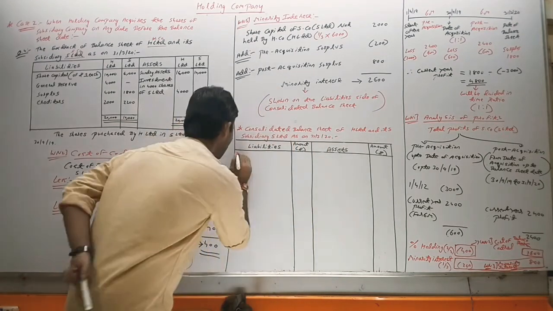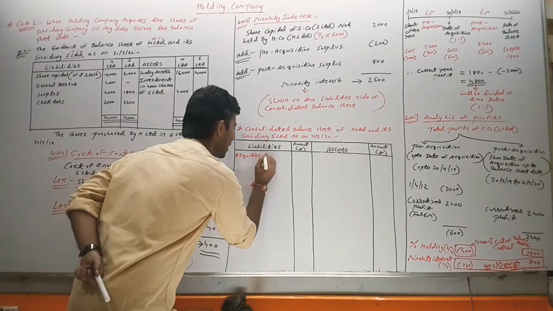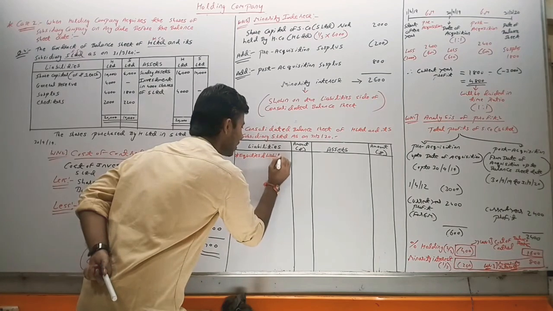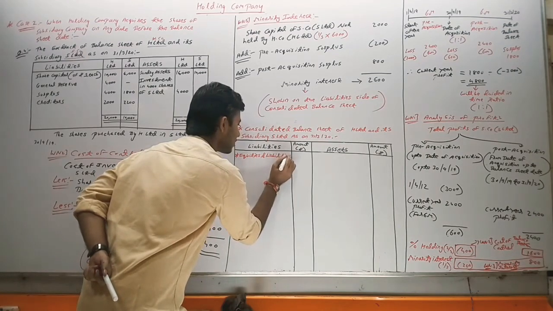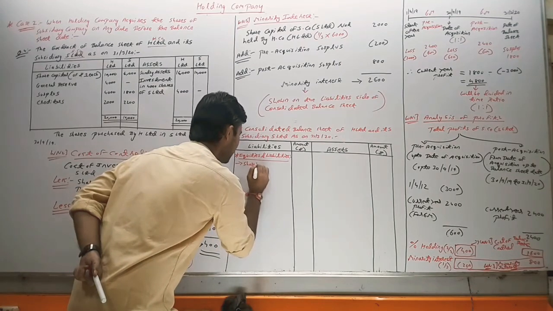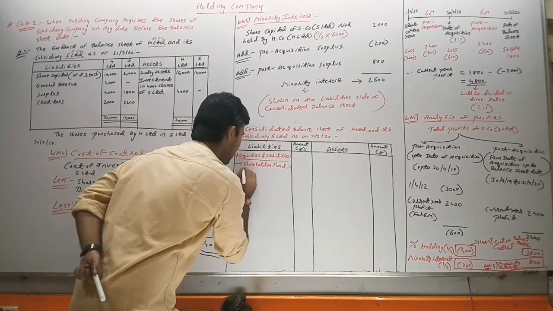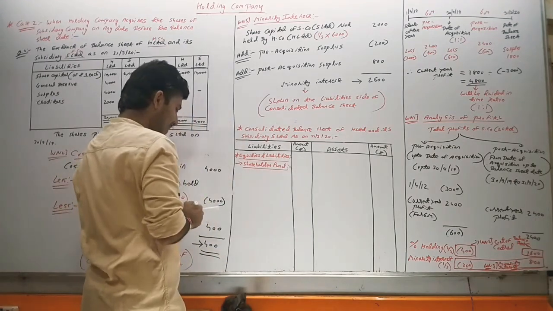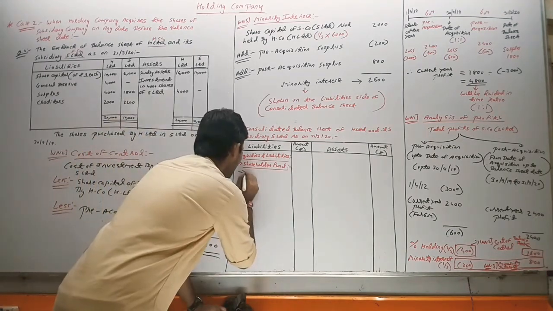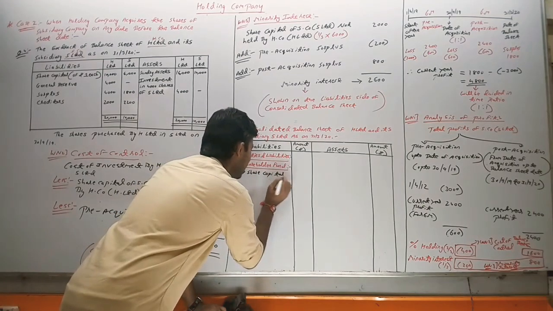First of all, what will we start from? Equities and liabilities. In that there is shareholder fund. There comes the share capital.